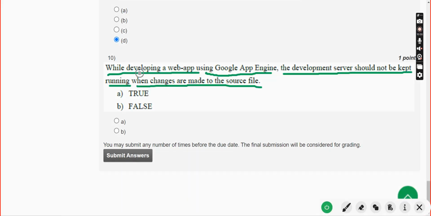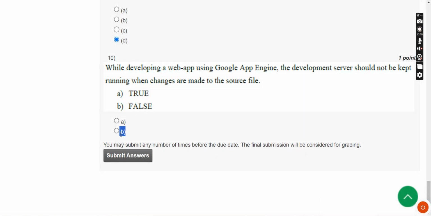So for the 10th question, the answer is option B, false, guys. Option B, false. So mark option B as correct answer for 10th question.